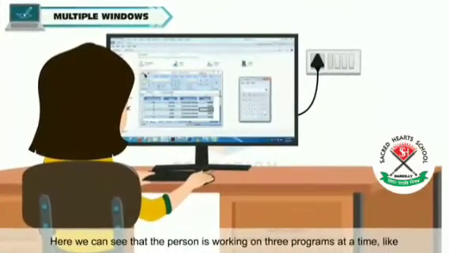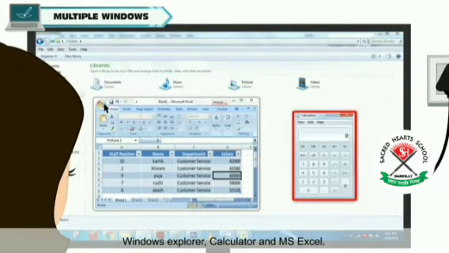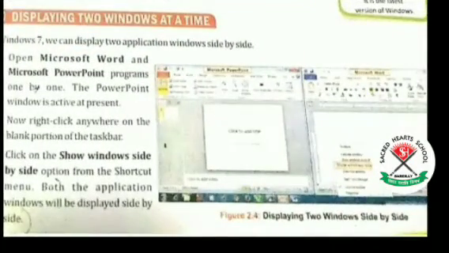Two windows can be opened at the same time and we can work on both the windows. For example, here we can see that the person is working on three programs at the same time: Windows Explorer, Calculator and MS Excel. This way we can open many windows at the same time. So how to do that? To open two windows side by side, suppose Microsoft Word and Microsoft PowerPoint, what we will do? Firstly, we will open Microsoft Word and Microsoft PowerPoint programs one by one. Now, right click anywhere on the blank portion of the taskbar and then click on the Show Windows Side by Side option from the shortcut menu. Both the application windows will be displayed side by side.